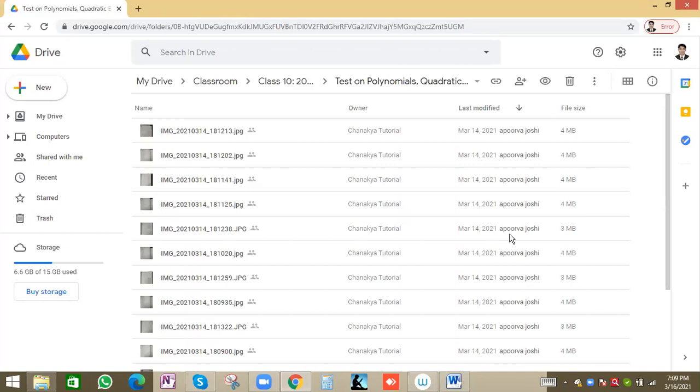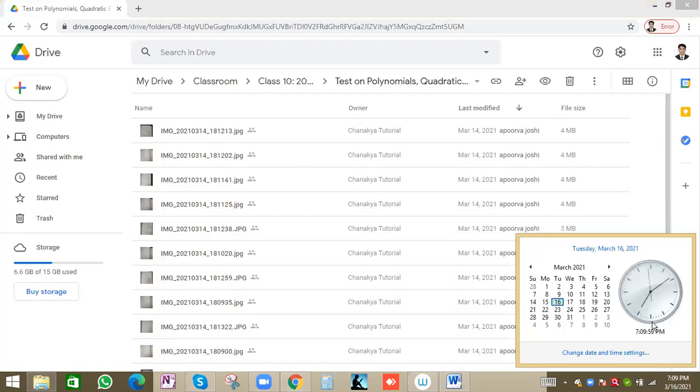For the 10 chapters, I will let you know which chapters we'll have the exam on this week. Most surely, only the chapters we have completed will come. And from next week, next month sorry, from April 1st onwards, it will be a full length test, a grand test, as per the CBSE standard. All 15 chapters will come. So you can do proper practice.